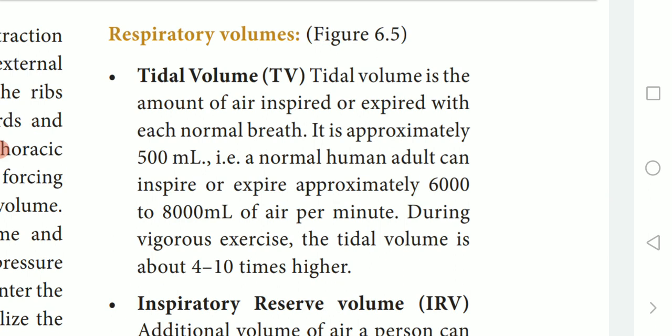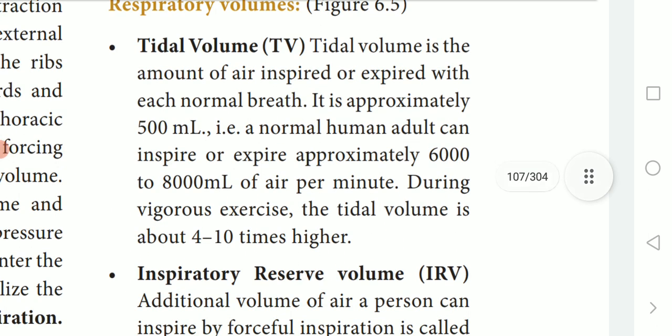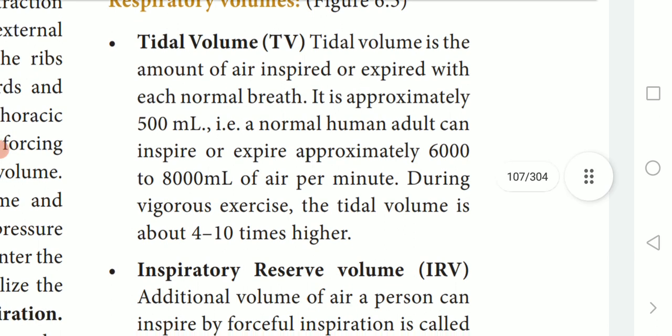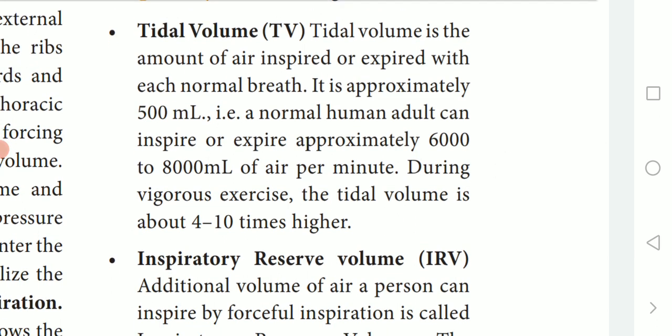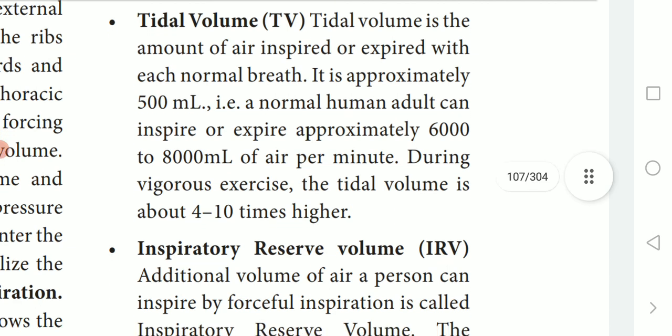Approximately we breathe out 6,000 to 8,000 milliliters of air per minute. During vigorous exercise, the tidal volume is about 4 to 10 times higher than the normal one.